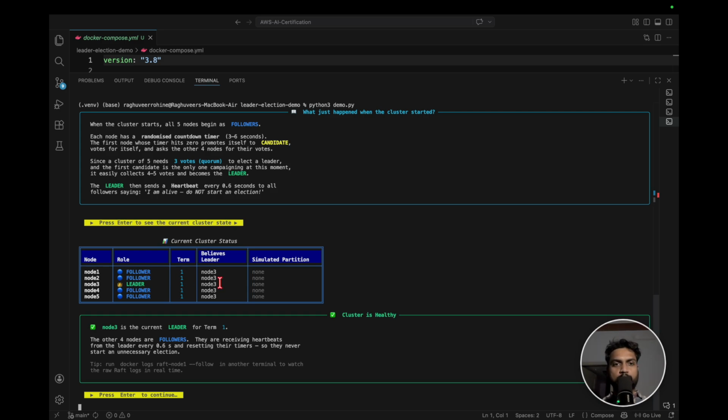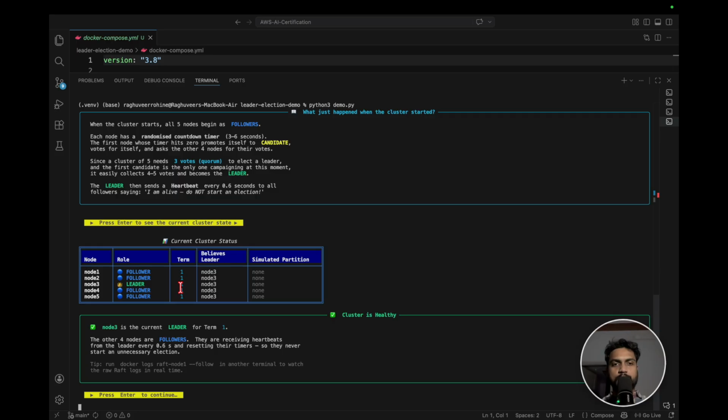Node 3, as the candidate, will be asking for the votes for term 1. A node will check that its own term number is 0 and that it is being asked for a vote for term 1. Since its term is less than what it is being asked, it will give the vote. If it is reversed, then it is not going to give the vote.